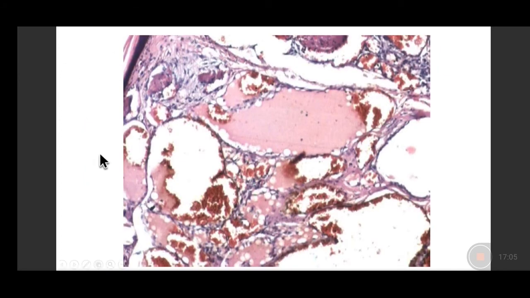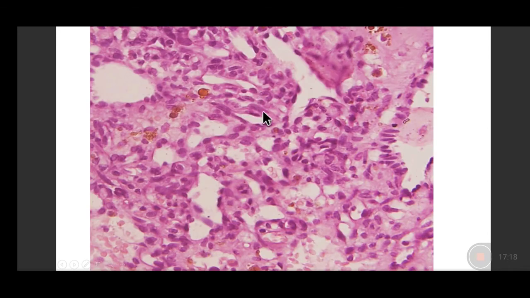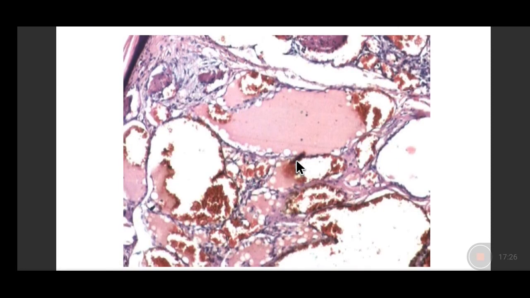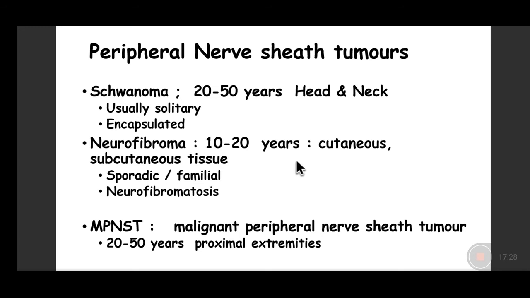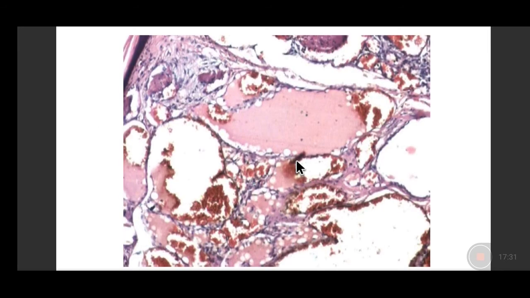Here we can see that there are these large interconnecting channels filled with pink plasma as well as red blood cells. So this is a cavernous hemangioma. While the previous one, which was formed of capillary-sized blood vessels, is called the capillary hemangioma. So we can have cavernous hemangiomas, we can have capillary hemangiomas, and if these channels show presence of mitosis, nuclear atypia, areas of necrosis, and infiltration into the surrounding tissues, we call it an angiosarcoma.